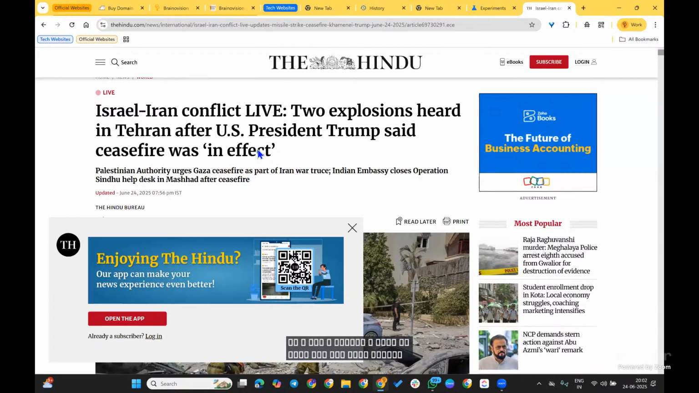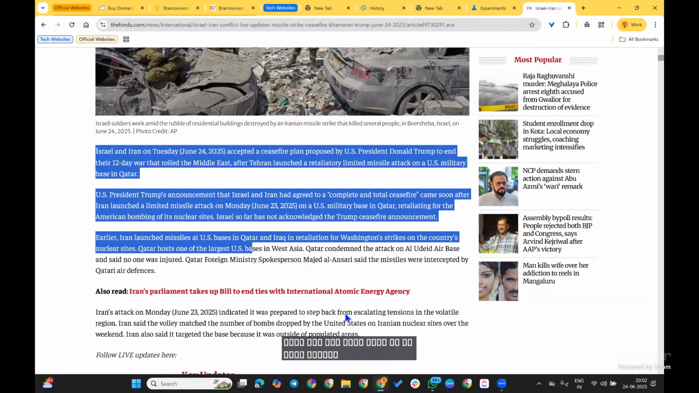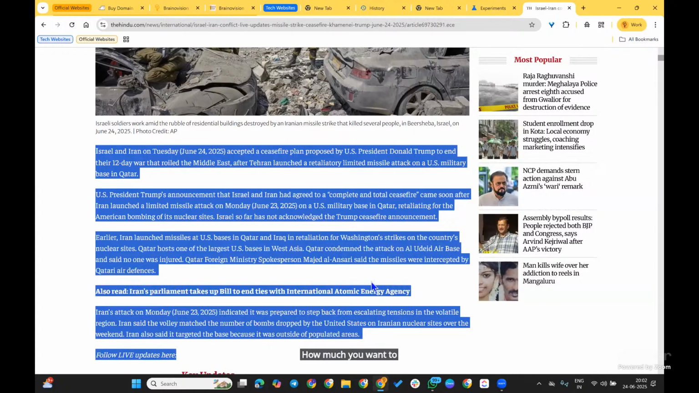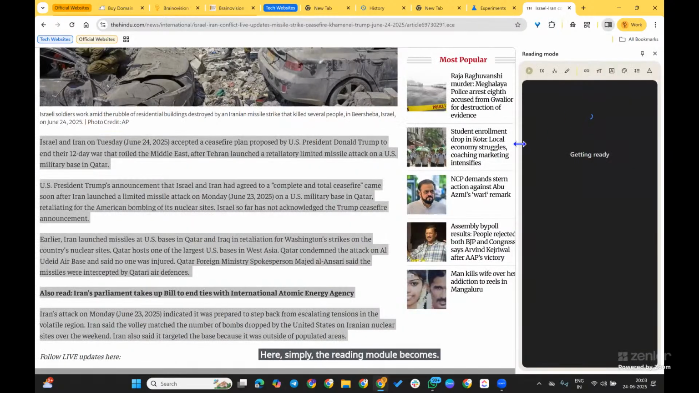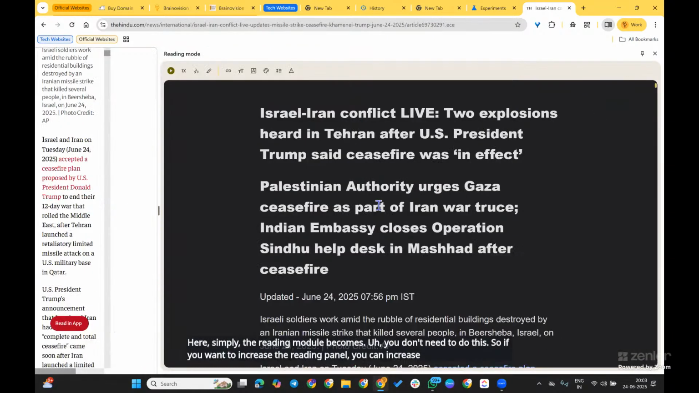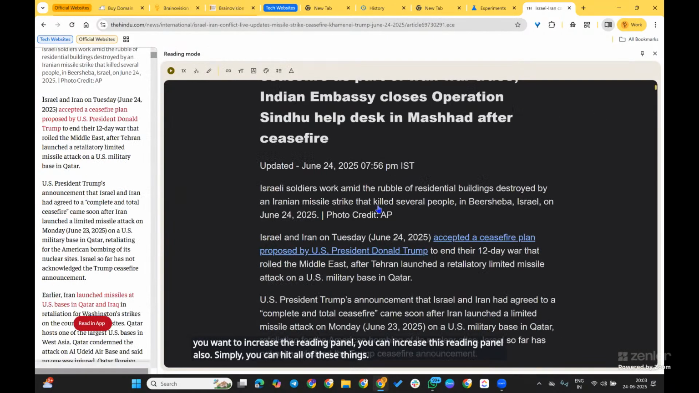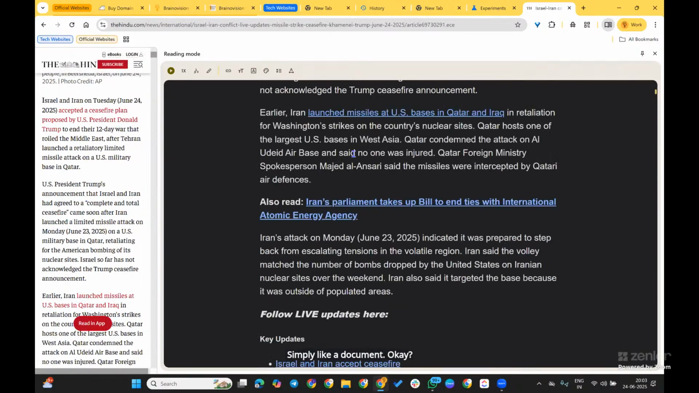So you don't need to do these things. Simply select this one properly, how much you want to read, give a right click and click on open in reading mode. Here simply the reading mode appears, you don't need to do this. If you want to increase the reading panel, you can increase it also. Simply, like a document, you can read all those things.